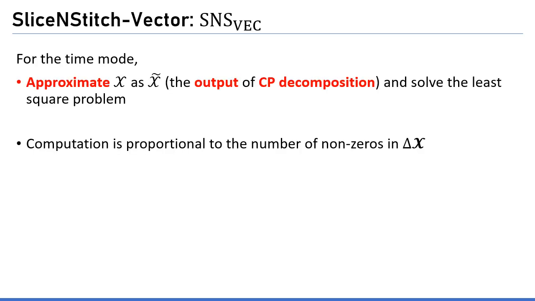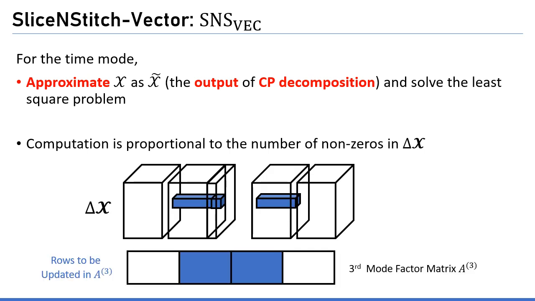With these backgrounds, I'll introduce our second method, SliceNStitch vector. For the time mode, we use X tilde instead of the real tensor and solve the least square problem. This allows us to finish the computation in time proportional to the number of non-zeros in X, which only has 2 non-zeros.